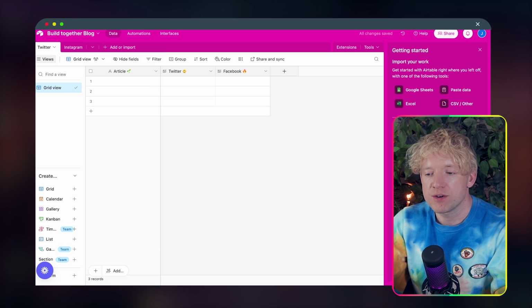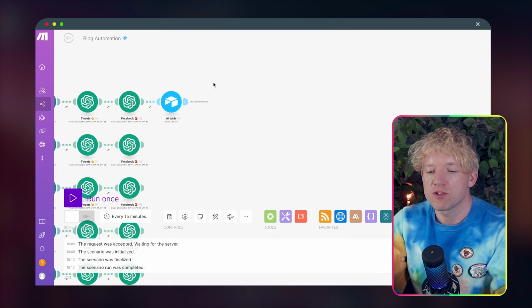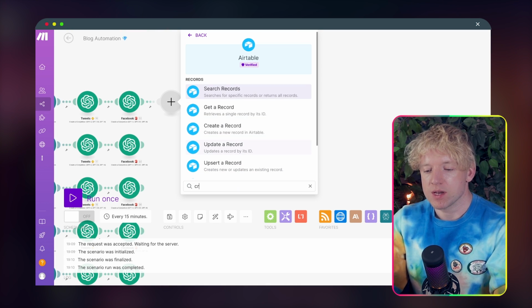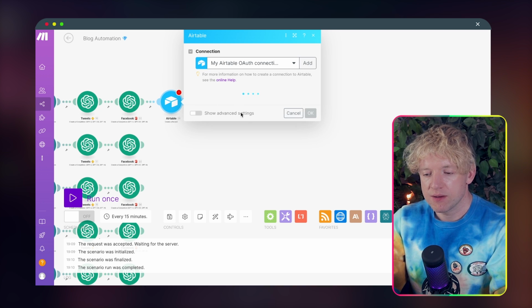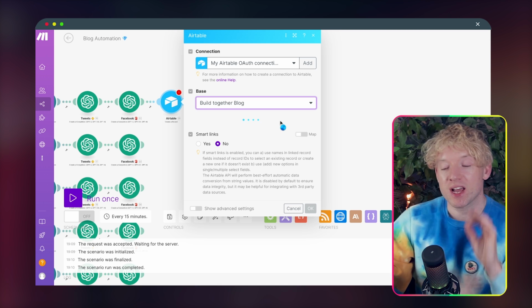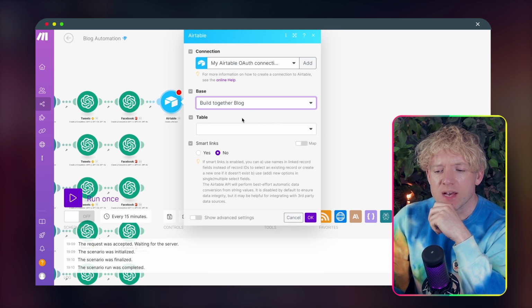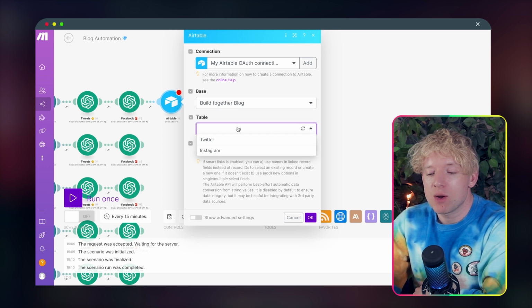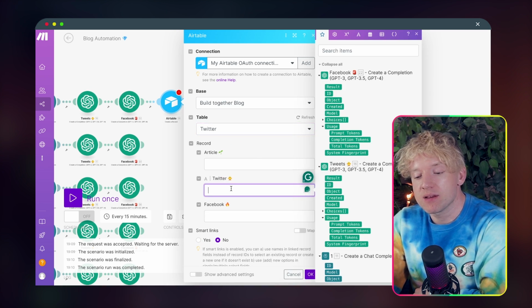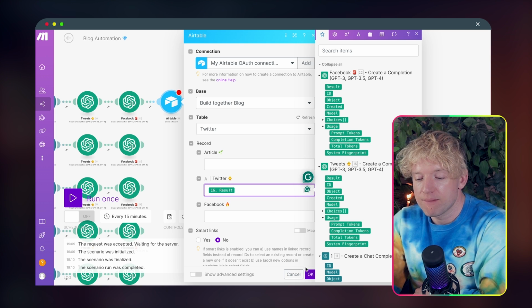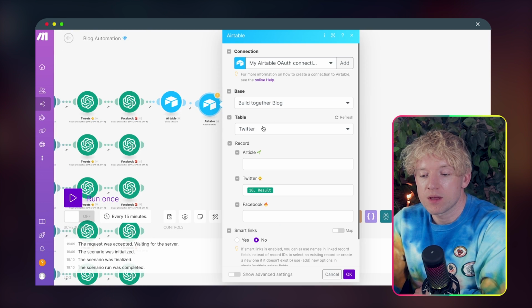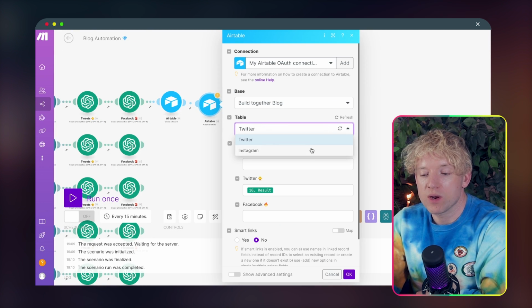Okay, awesome. Now I come back over to our automation. Just for the sake of finding it, I'm going to delete Airtable and bring it back in again. Create a record. We come over to the base, build together blog. Now guys, check this out. If I wanted to do an approval system, I would pick the table, which would be Twitter. I would select tweets. I would then duplicate, and then here, I'd select Twitter. Then clone. Bring it here. Click on it. Instead of Twitter, I want Instagram.